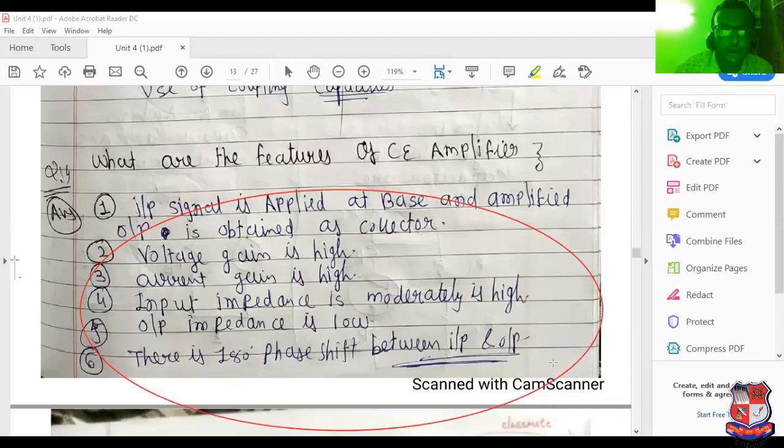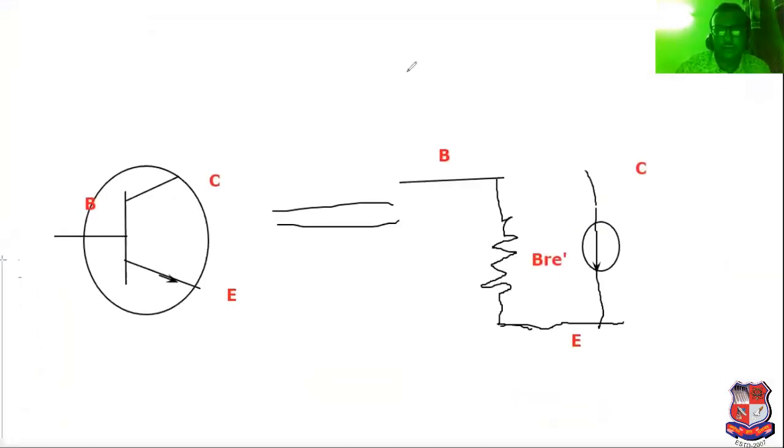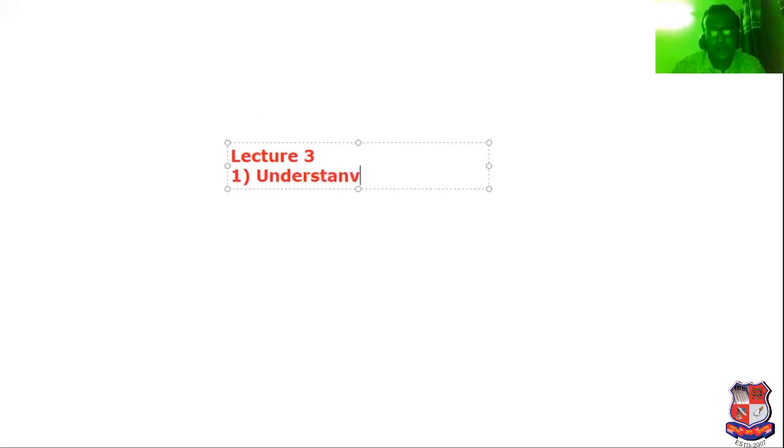So in this particular lecture, we have discussed the following points. This is the content of lecture number 3. First of all, understand DC load line. Understand DC versus AC load line.